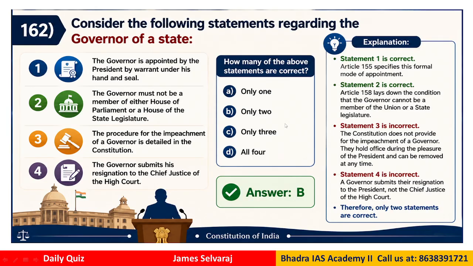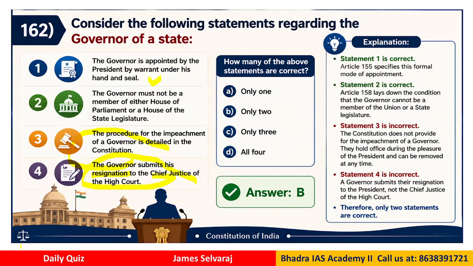Question number 162. Consider the following statements regarding the governor of a state. The governor is appointed by the president by warrant under his hand and seal, right? So who appoints the governor? That is the basic question. The governor must not be a member of either house of the parliament or the house of the state legislature. The procedure for the impeachment of a governor is detailed in the constitution. The governor submits his resignation to whom? That is the question. To the Chief Justice of the High Court.